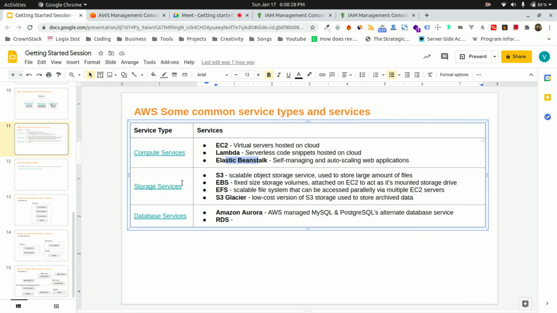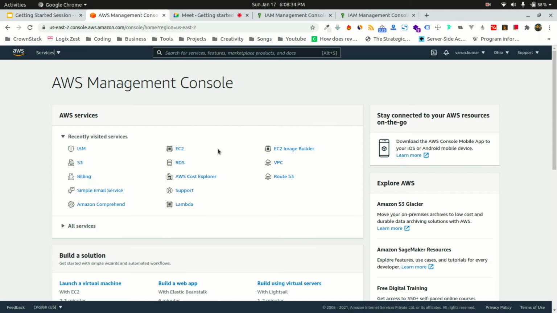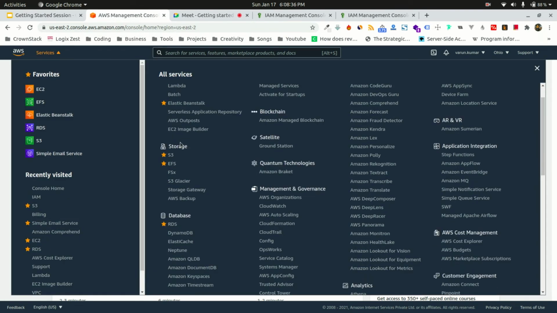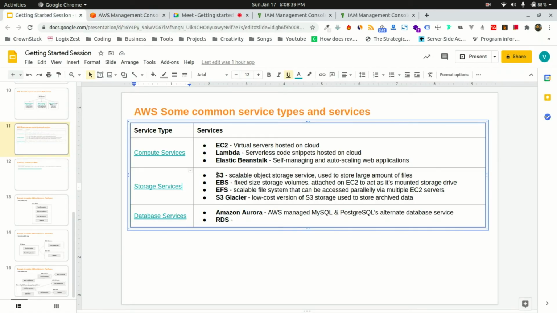Then storage. Storage is for file storage basically. For storage, again, Amazon has a lot of services available, but I've just highlighted a few of them. Amazon S3 is a scalable object storage service. Scalable by means that if you have a file of 2 MB, that's fine.